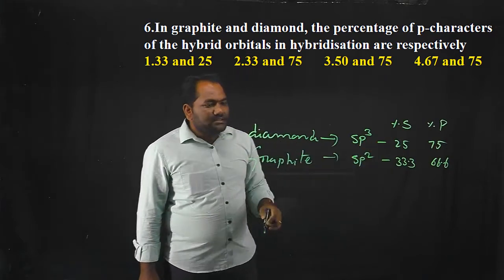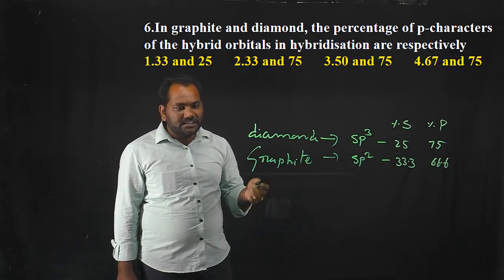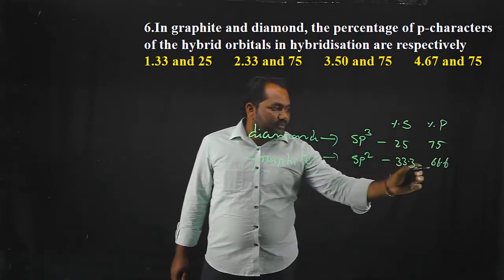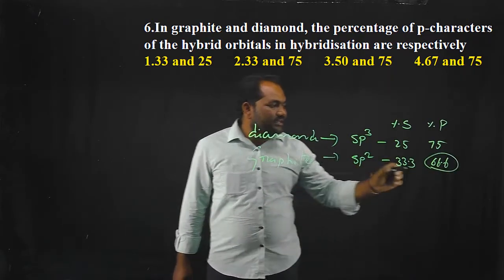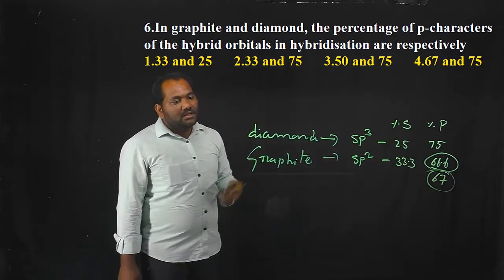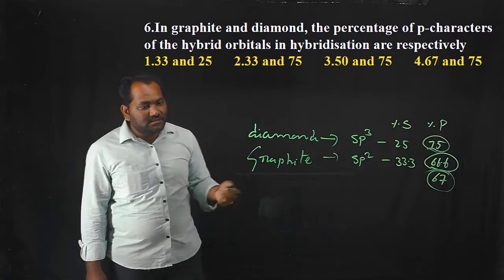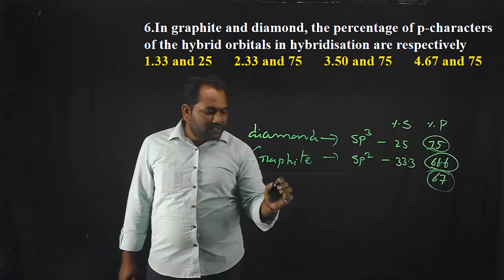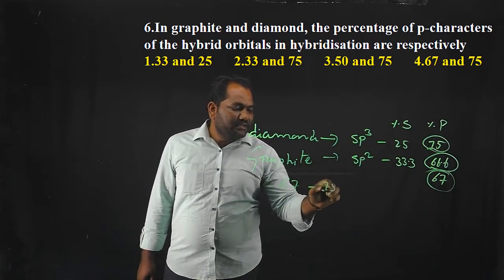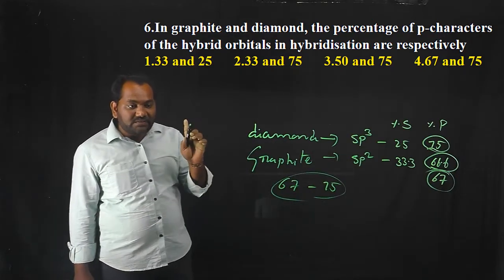So the correct option is respectively, the first one is the percentage p character in graphite. Here p character is 66.66, which is considered as 67%. The second one is 75%. Options respectively can sometimes confuse us, so first you have to consider the graphite percentage p character, and then the diamond percentage. So the correct option is 67 and 75, but not 75 and 67.